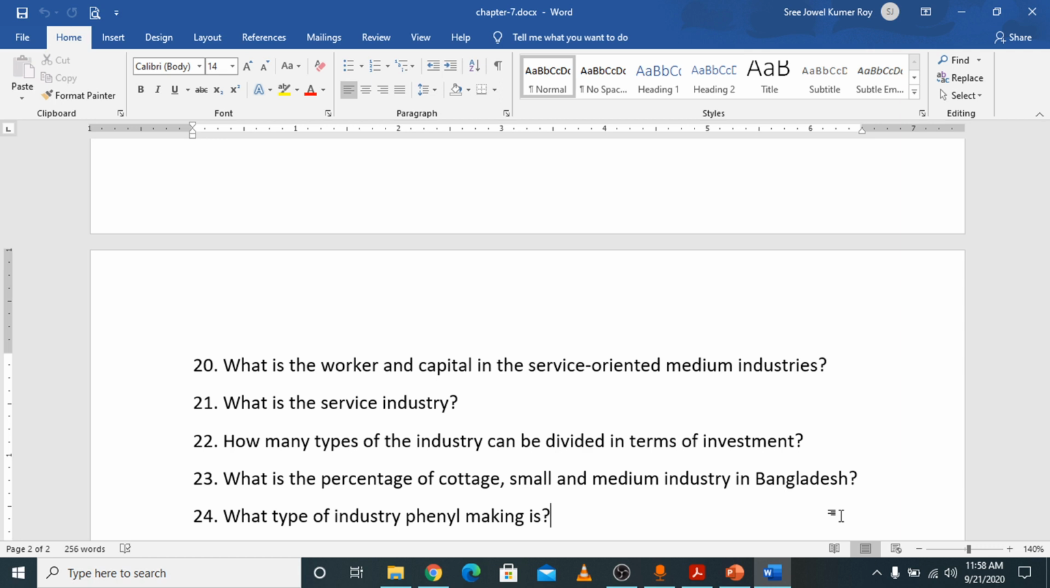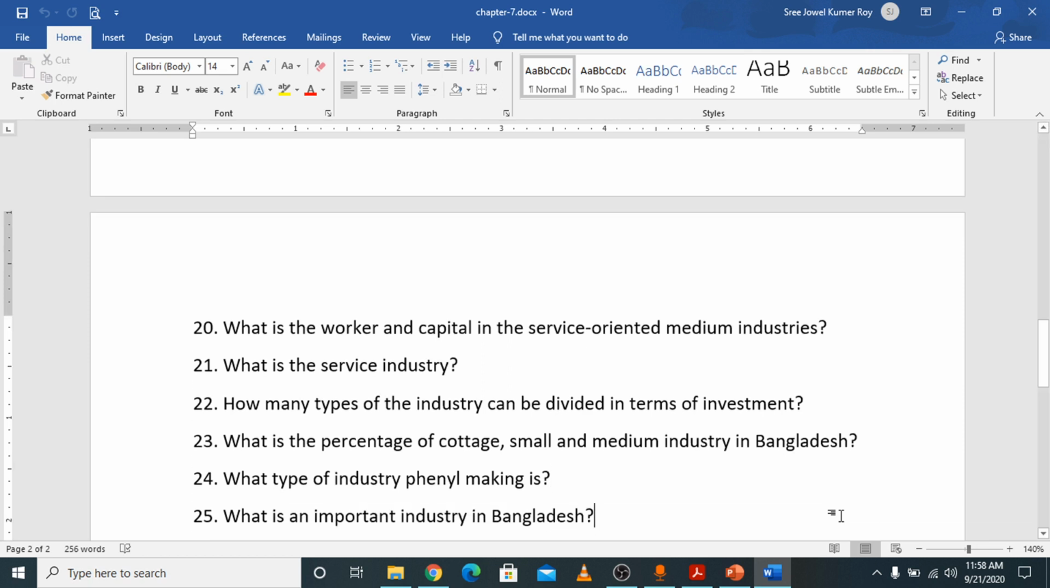What type of industry is phenol making? Phenol making is, sorry, cottage industry. You will find it from the chart given in your chapter after cottage industry. Suitable areas for cottage industry, you can find the answer in the chart. What is an important industry in Bangladesh? Chhatak cement factory is an important industry in Bangladesh.